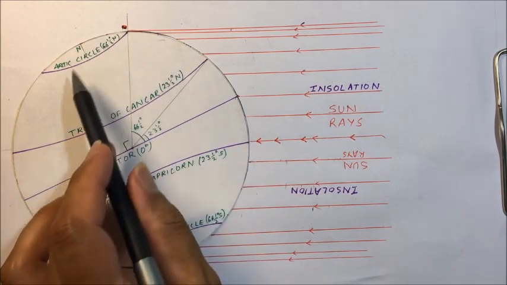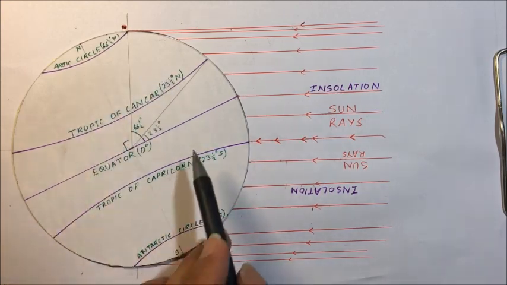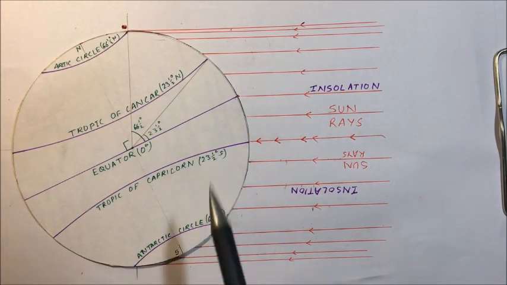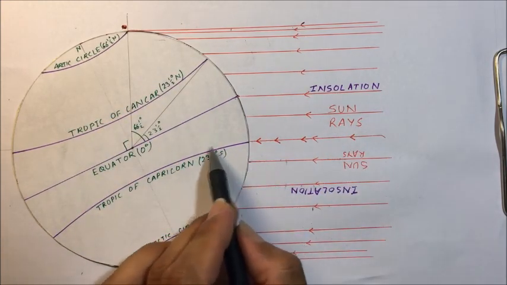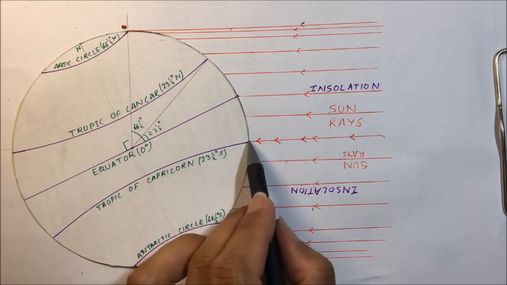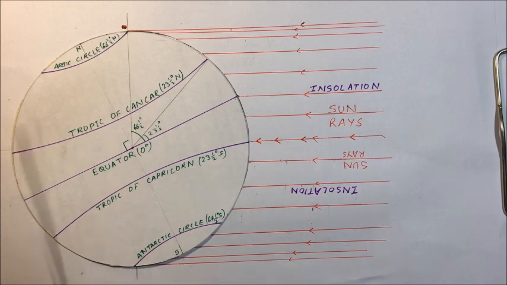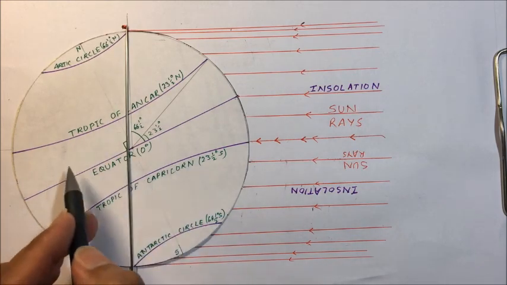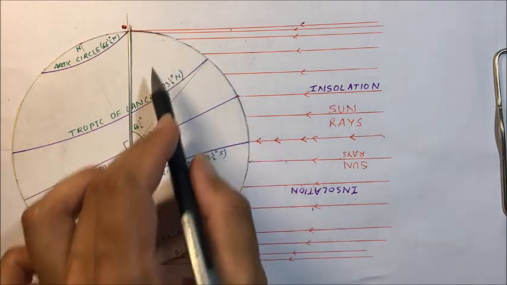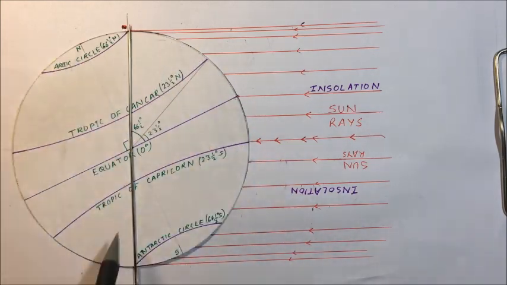At this position we are having winter in northern hemisphere and summer in southern hemisphere. The sun rays are overhead on Tropic of Capricorn, so more heat will be there. Here we have the summer. And if we consider the length of the day, this will be the circle of illumination dividing the earth into two equal halves. This side will have the day and this side we have the night.